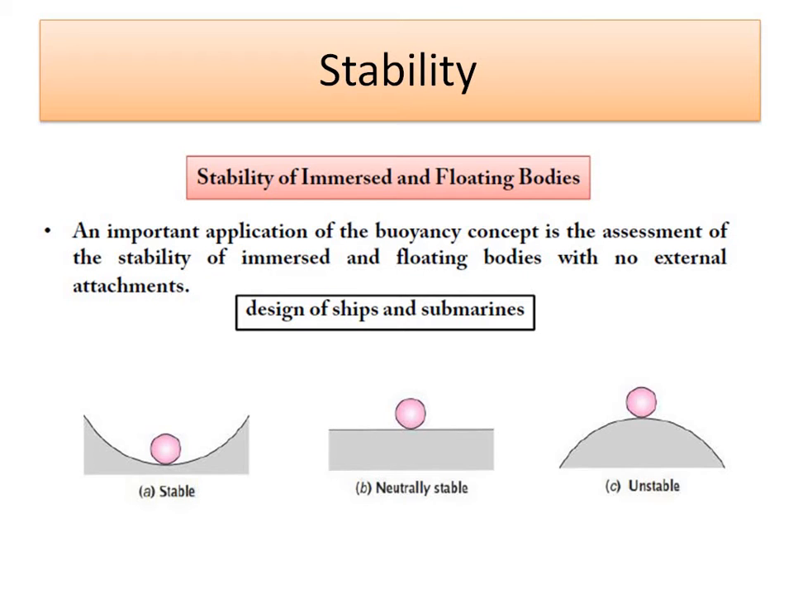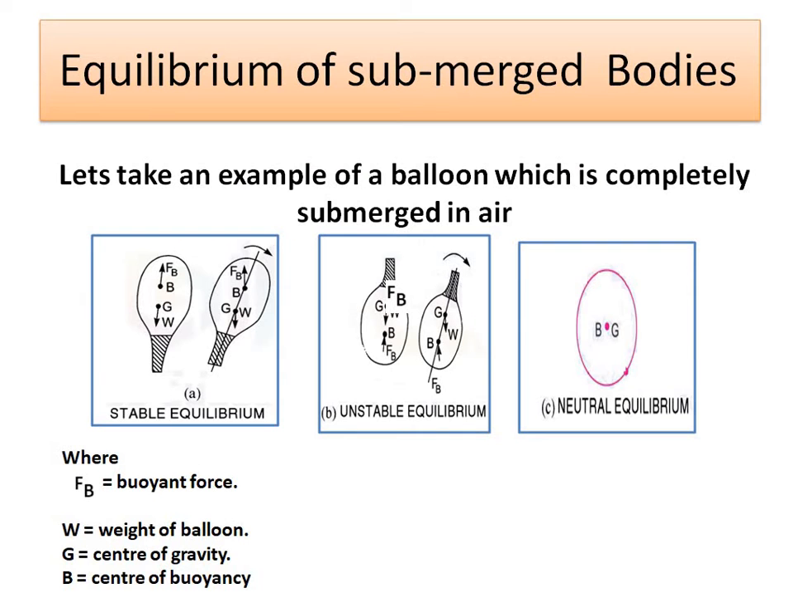So stability of immersed and floating bodies is required to be considered, and it is the most important phenomenon. The important application of the buoyancy concept is the assessment of the stability of immersed and floating bodies when no external attachment is present, and it is highly essential for the design of ships and submarines. So here again some examples of stable and unstable conditions have been explained.